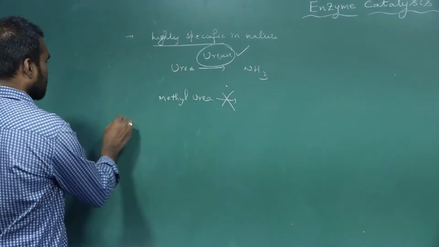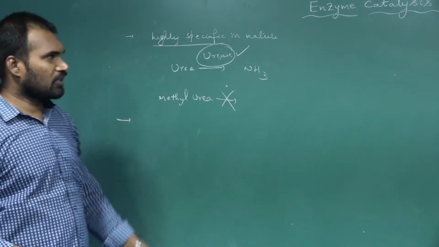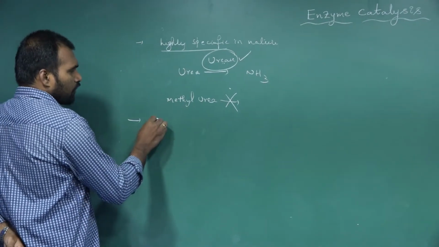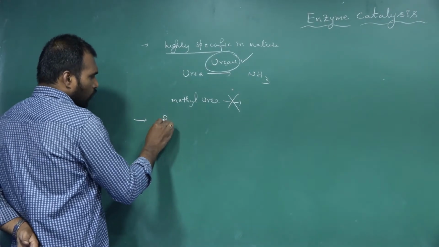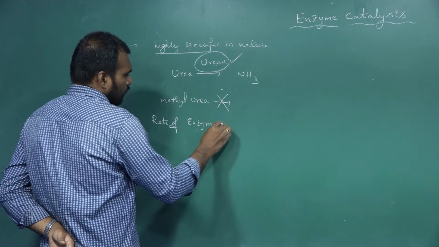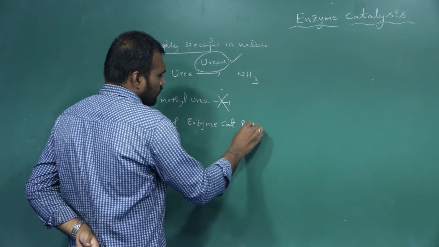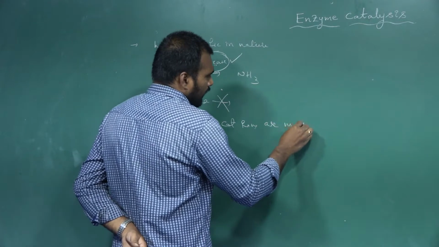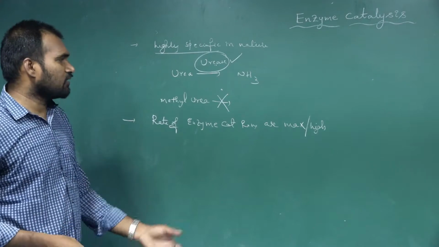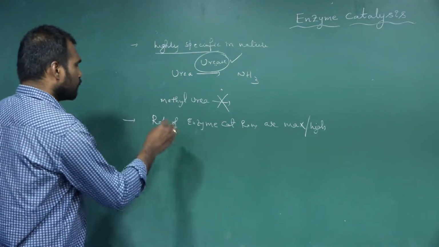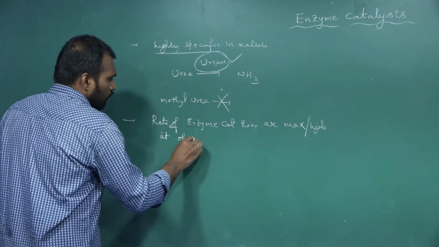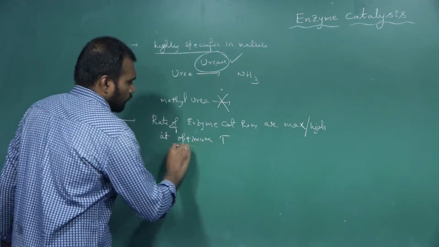Next, the third characteristic of this catalysis is that the rate of enzyme catalyzed reactions is maximum, or high, at optimum temperature.